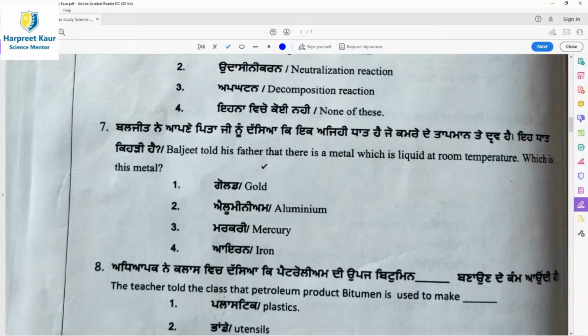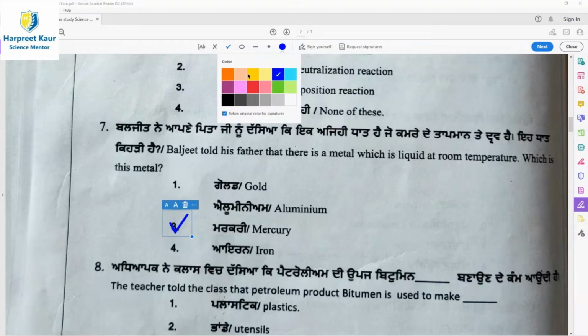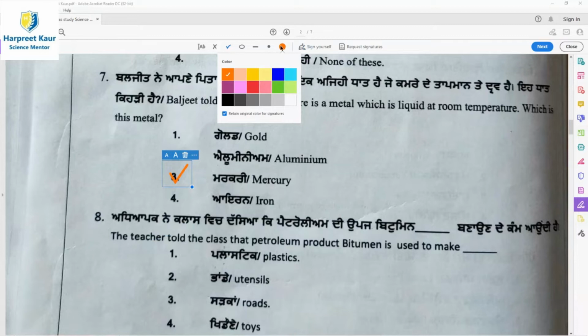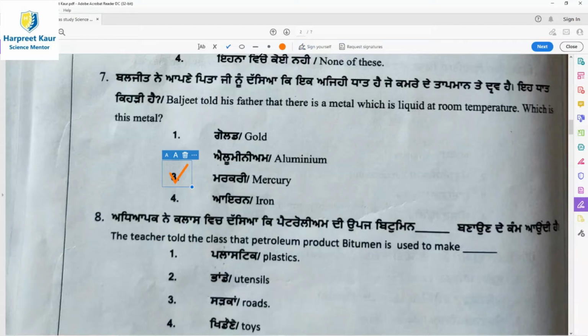Question 7, Baljit told his father that there is a metal which is liquid at room temperature. Which is this metal? You must have seen a thermometer with a transparent liquid in it, and that is the metal mercury, which is in a liquid state at room temperature. So option 3, mercury, is the right answer.